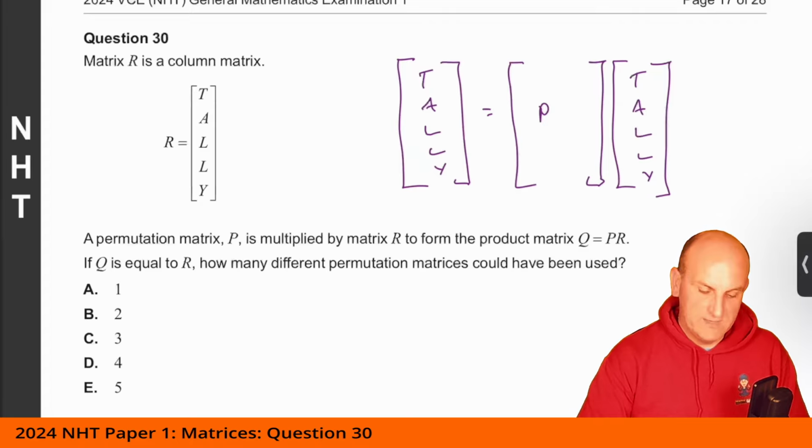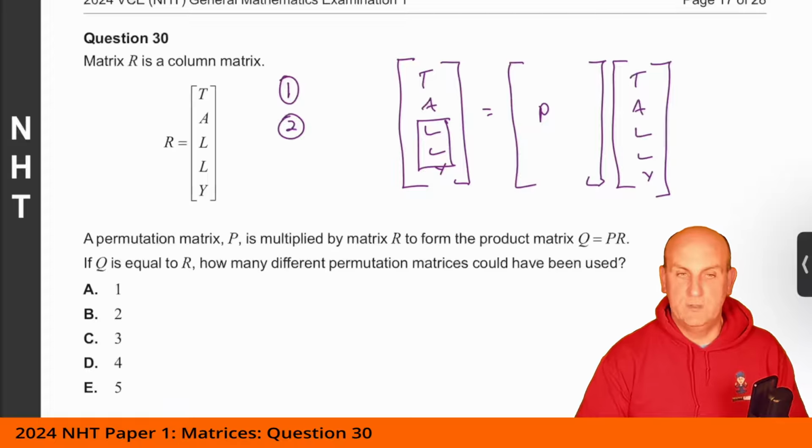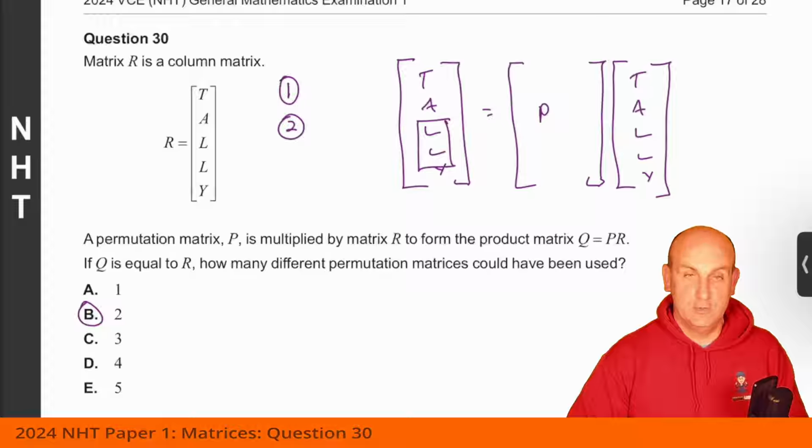The point of it is here, we've got to keep all the letters the same. So one permutation matrix would keep all the letters the same. The second permutation matrix would be effectively swapping those two L's over. And I don't think there's anything else because you can't really permute that in any other way. So for B, the answer is going to have to be 2.